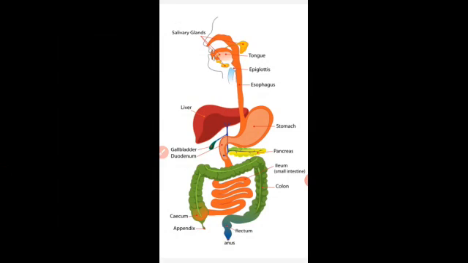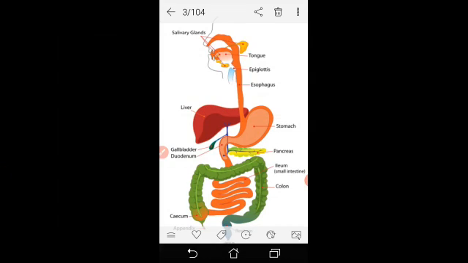After that, the stomach leads to the small intestine via the duodenum. The duodenum is the smallest part of the small intestine, where the two special ducts, the hepatic duct and the pancreatic duct, combinedly open and pour their secretion into the duodenum only.